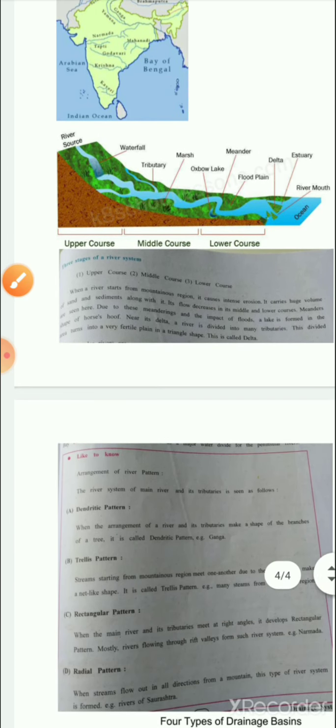Next, we will discuss the three stages of the river.